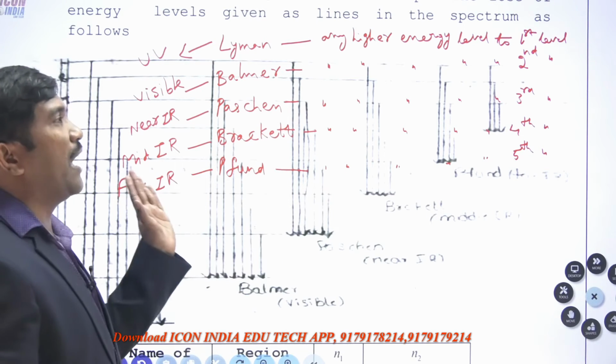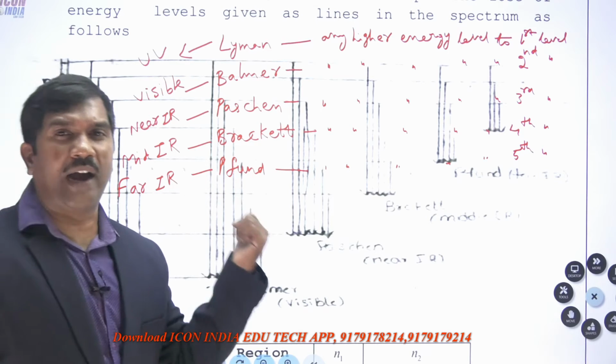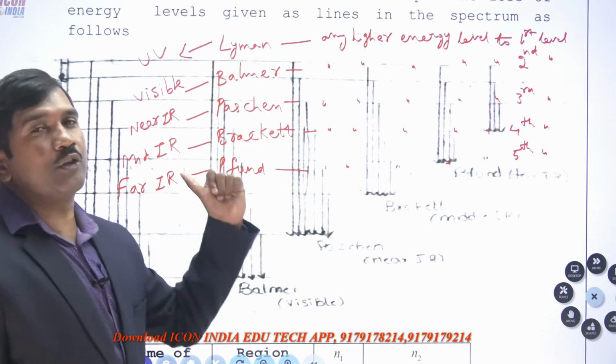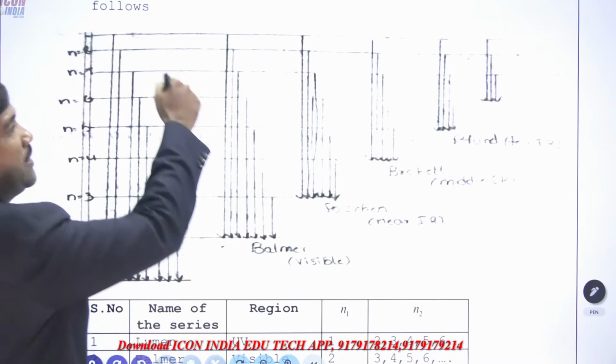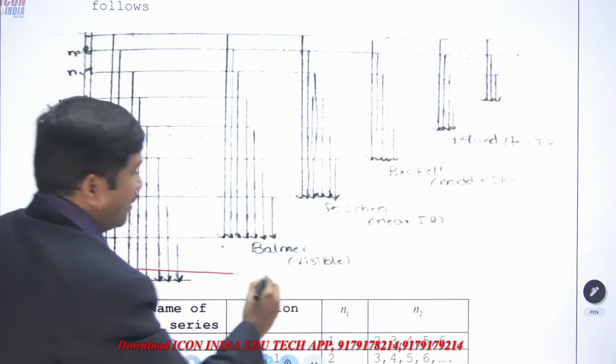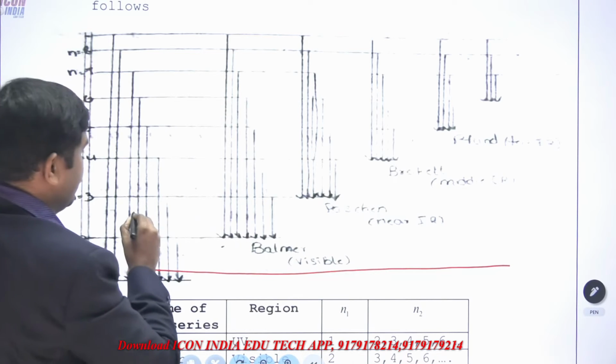This is about the series in the hydrogen spectrum. Once I will explain this hydrogen spectrum by drawing. Now see the spectrum. In total, you have to draw 7 energy levels.